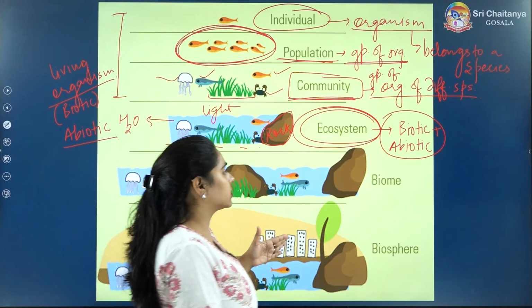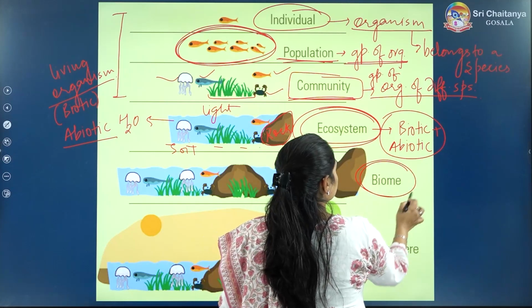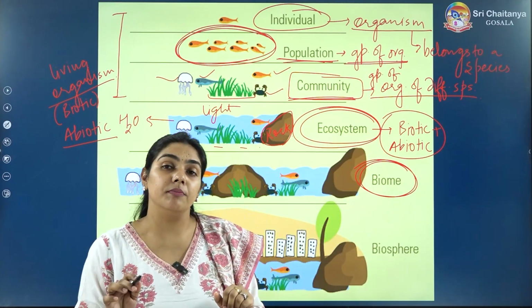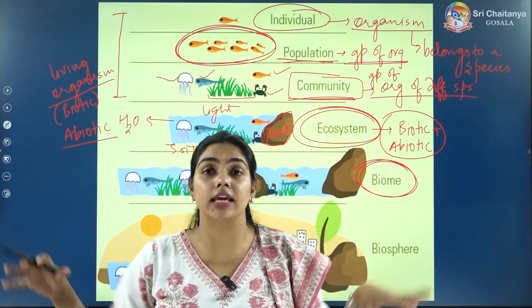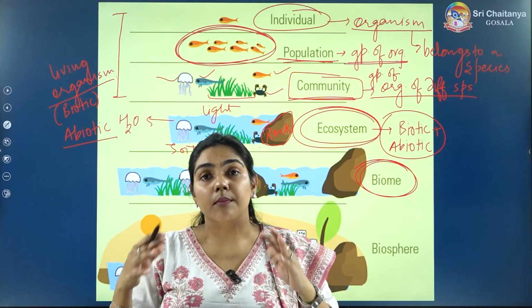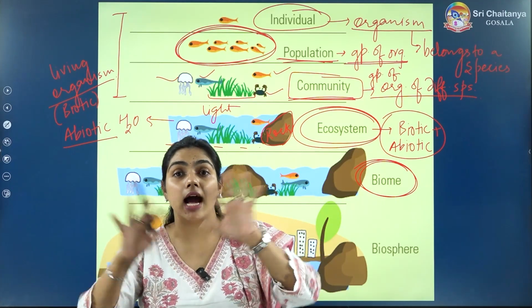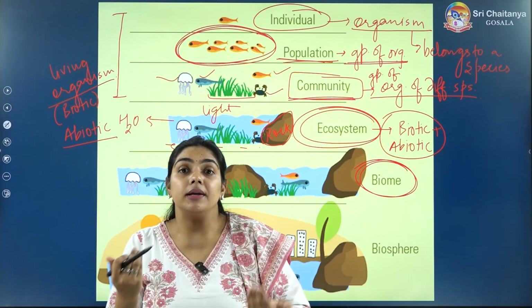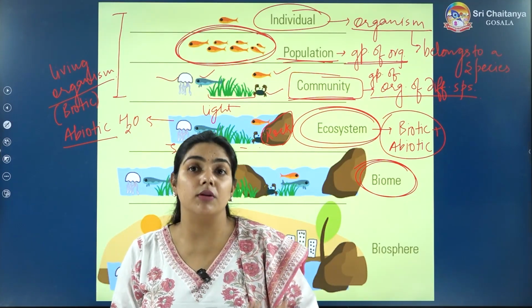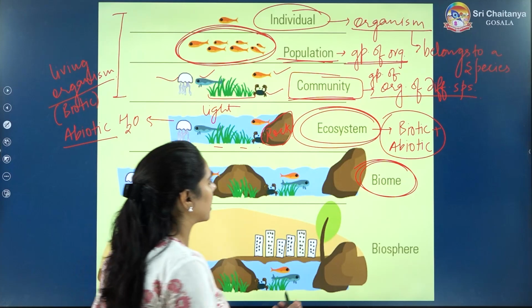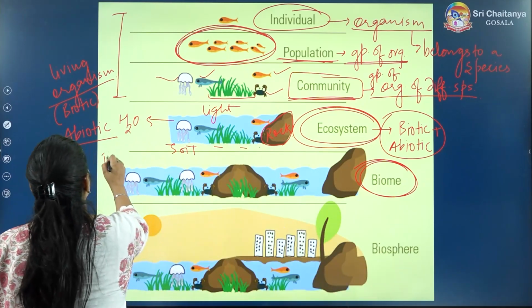Now, what is the next term? Biome. What is the meaning of biome? Biome means there is a large area in which more than one ecosystem can exist, and in that large area, the environmental factors are the same. Environmental factors like rainfall will be the same.